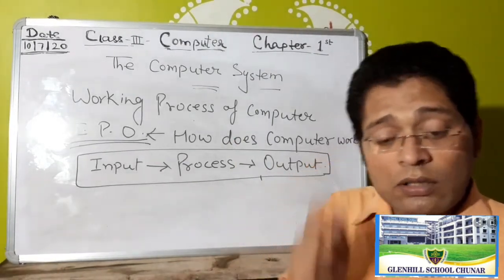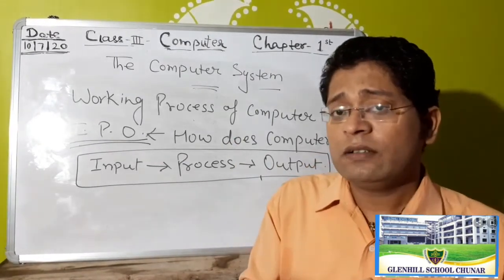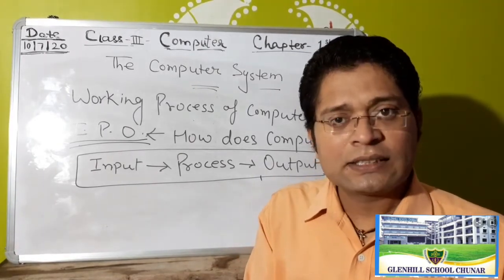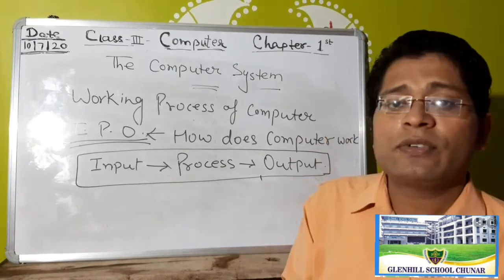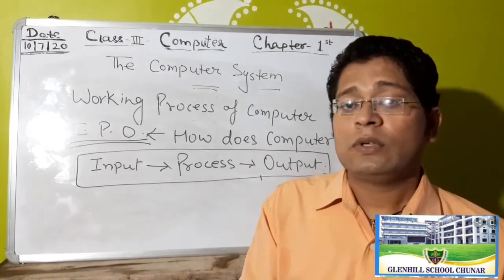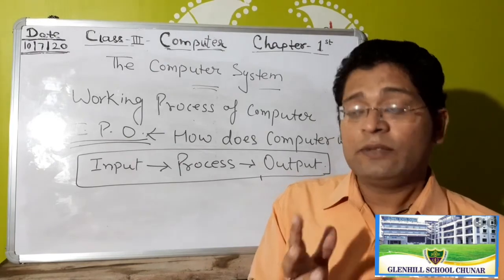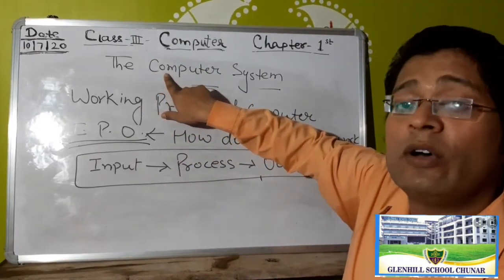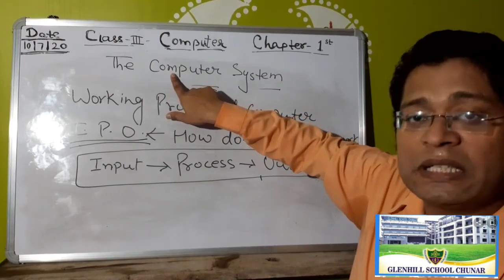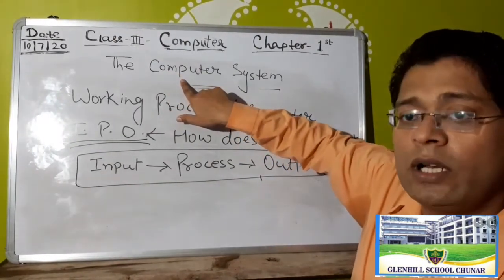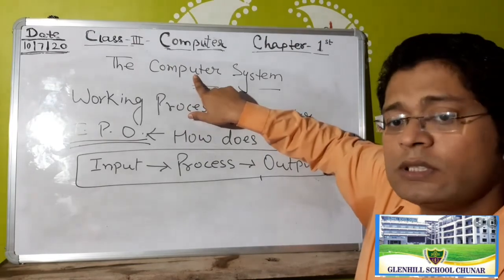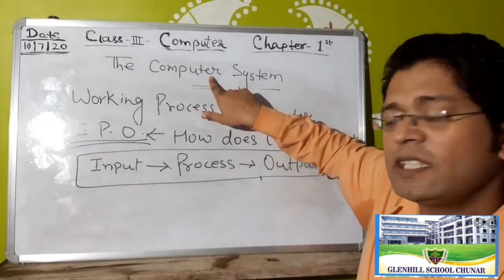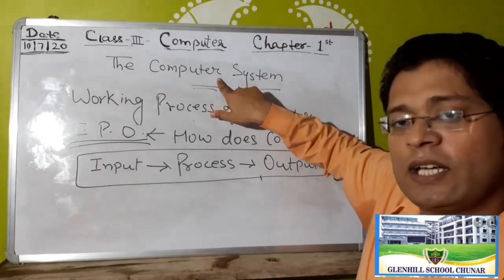How does a computer work? So first of all, the computer definition. What is a computer? It is an electronic device. Okay, students. And then after, the computer full form. So the computer full form: C for Common, O for Oriented, M for Machine, P for Particularly, U for Used, T for Trade, E for Education, and R for Research.